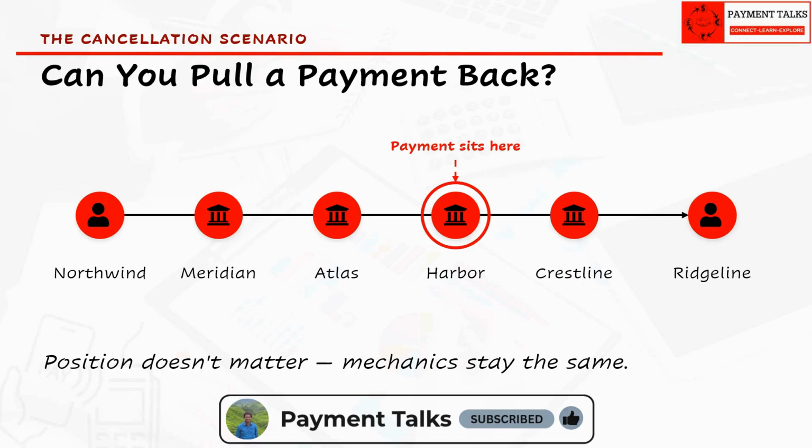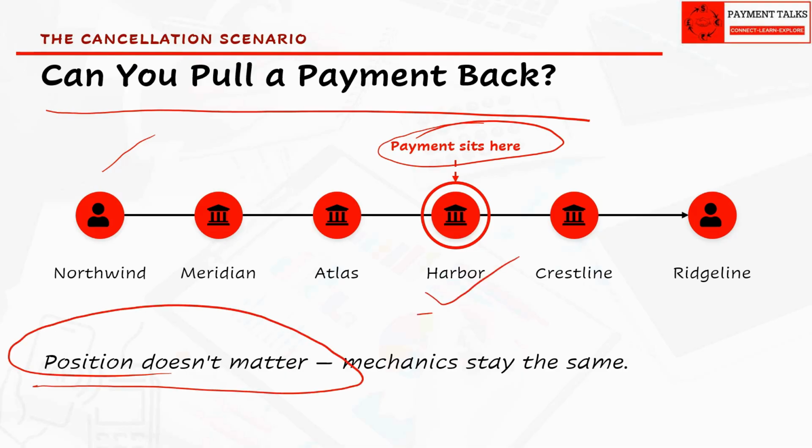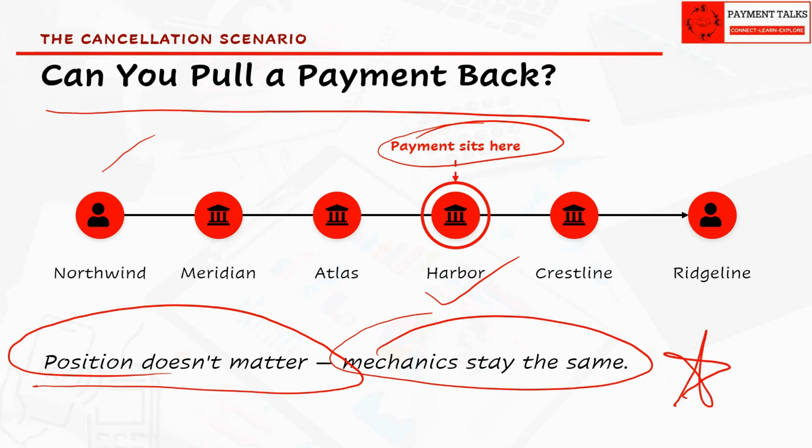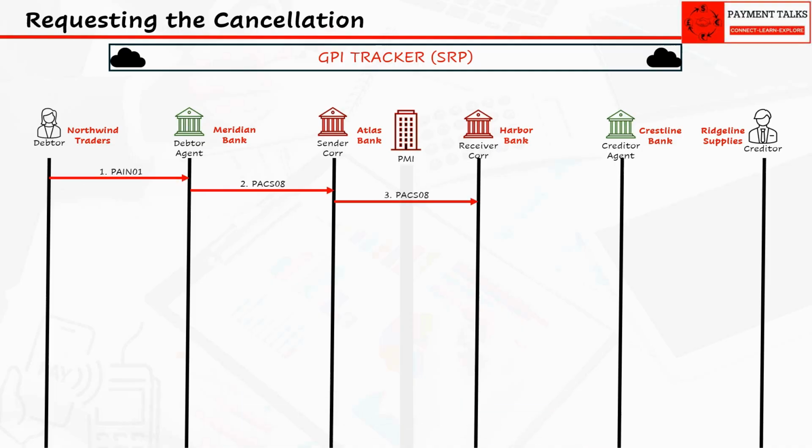Now, a different question. What if nothing is wrong with the payment, but Northwind simply wants it stopped? Say this payment has already reached Harbor Bank. The position doesn't actually matter. The payment could be sitting anywhere in the chain, and the mechanics you are about to see stay exactly the same. The payment is at Harbor Bank. The same has been shown here after steps 1, 2, and 3.